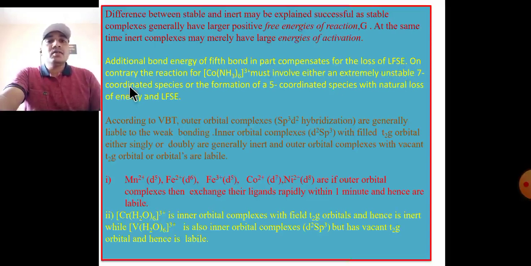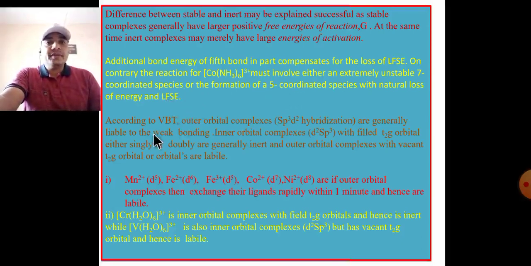On the contrary, the reaction for hexaammine cobalt 3 must involve either an energetically unstable 7 coordinated species or the formation of a 5 coordinated species with a net loss of ligand field stabilization energy.